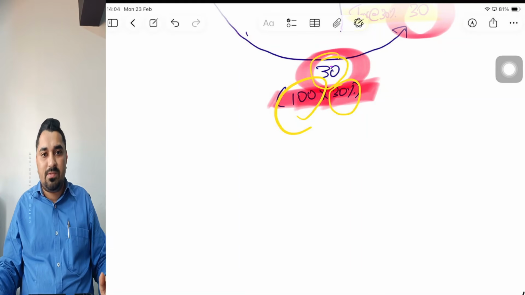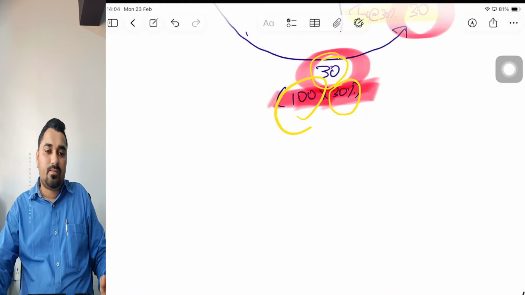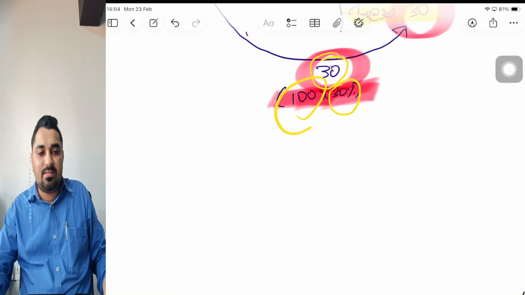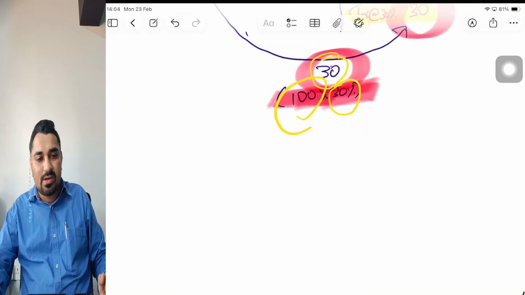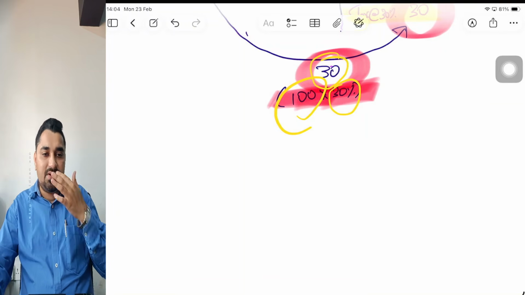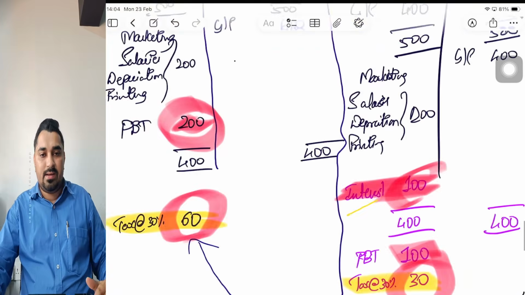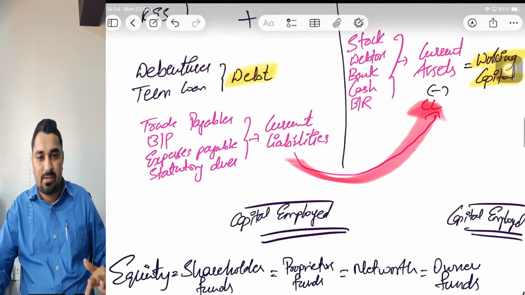Another important concept from chapter number 1 is financial distress and insolvency. What do you mean by financial distress and insolvency? It means you are unable to repay your liabilities in time. Whenever a company is unable to repay its liabilities in time, it goes into liquidation, it goes into bankruptcy, and we need to avoid that situation. So this is the entire revision of basic concepts of financial management.